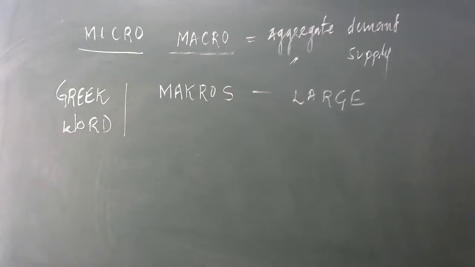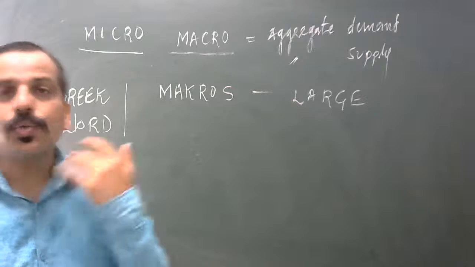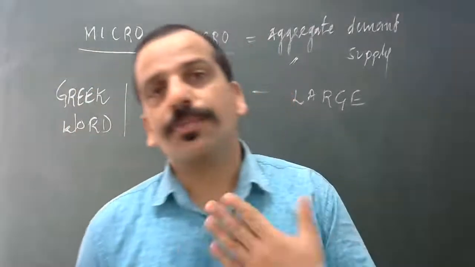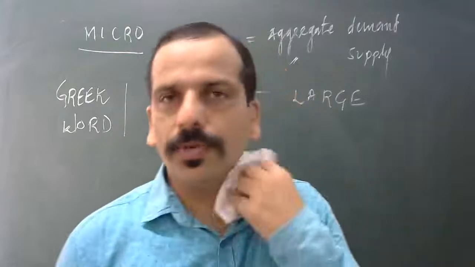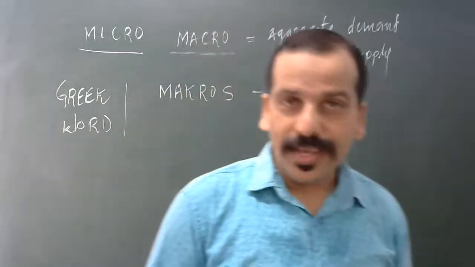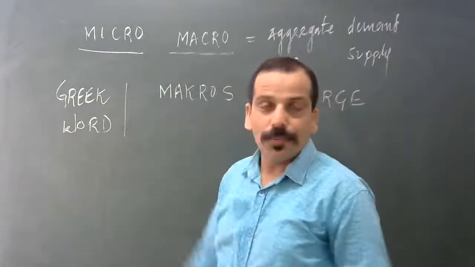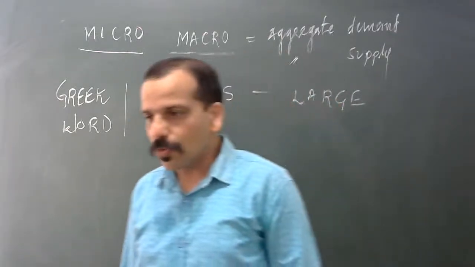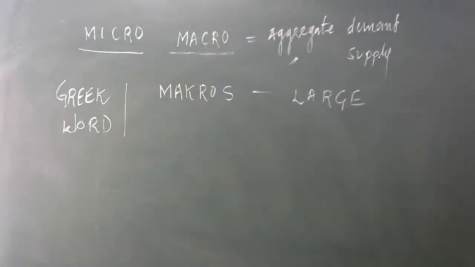On the other hand, when you talk about microeconomics, there you can discuss you as a consumer. Let's say I am a producer of ice cream, I am producing the ice cream, and you are consuming ice cream. So this is what we study at the micro level. This is about the economic variables, aggregate demand and aggregate supply.